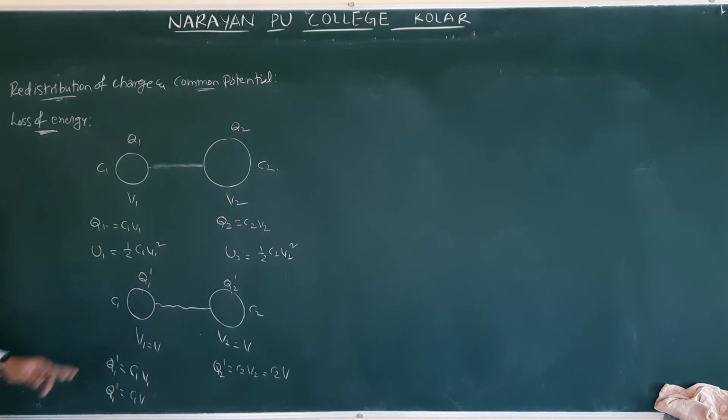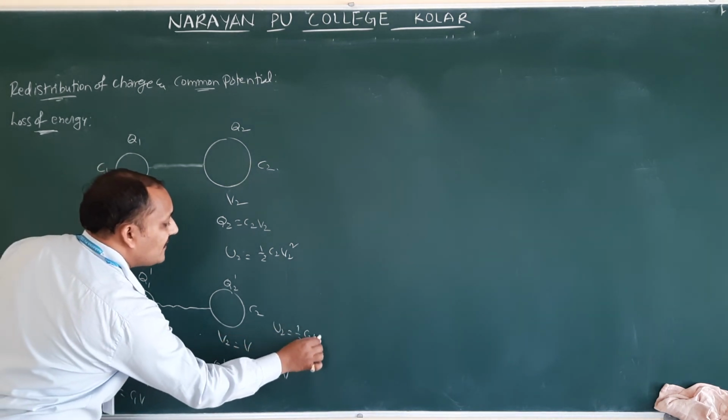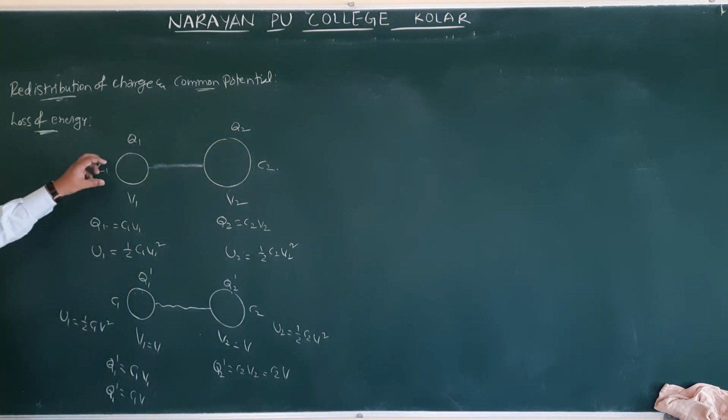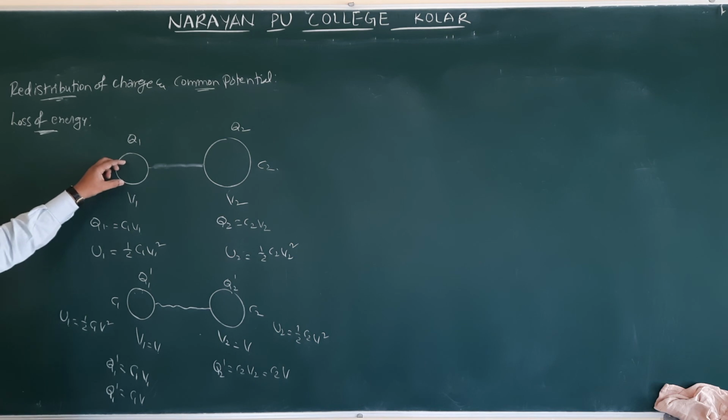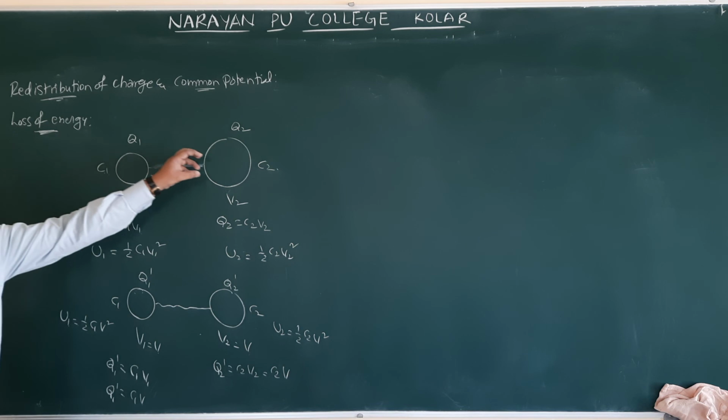So what is the energy here? After connecting, U1 is equal to half C1 V square, U2 is equal to half C2 V square. Now how is the charge? According to the law of conservation of charge, it remains same. We cannot create charge, we cannot destroy. So if you have taken the law of conservation of charge, the total charge remains same.